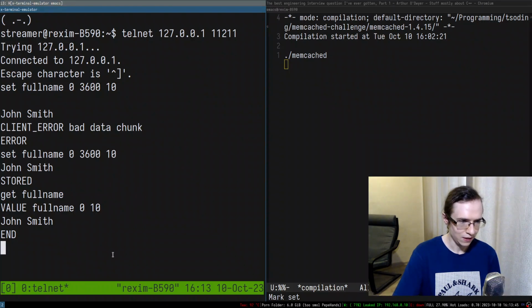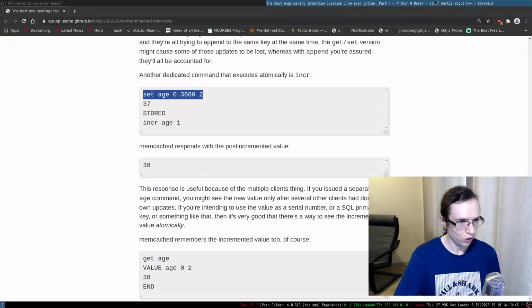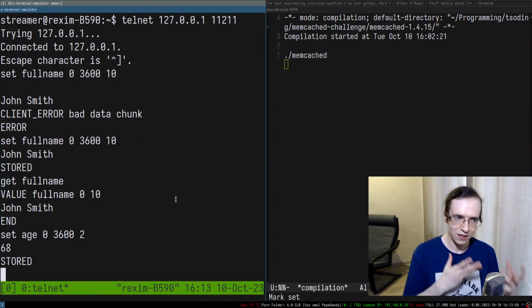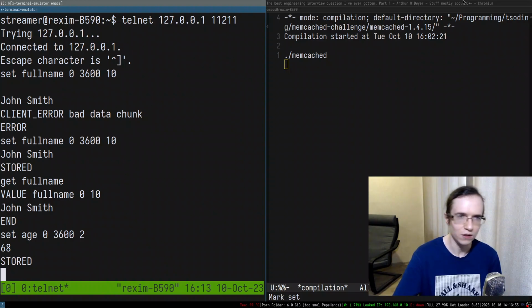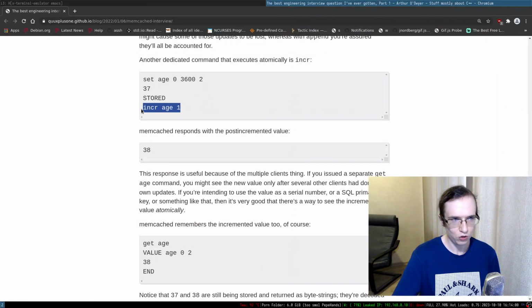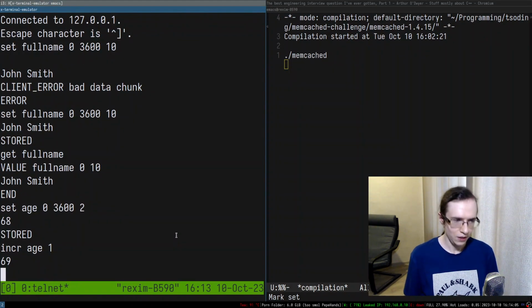For instance, I can create a value age, and I can put something like 68 in here, and it created a variable age, which is, I suppose, an integer. One of the operations you can do with age is to increment it by 1. So if you do that, it became 69. So this is one of the things you can do.